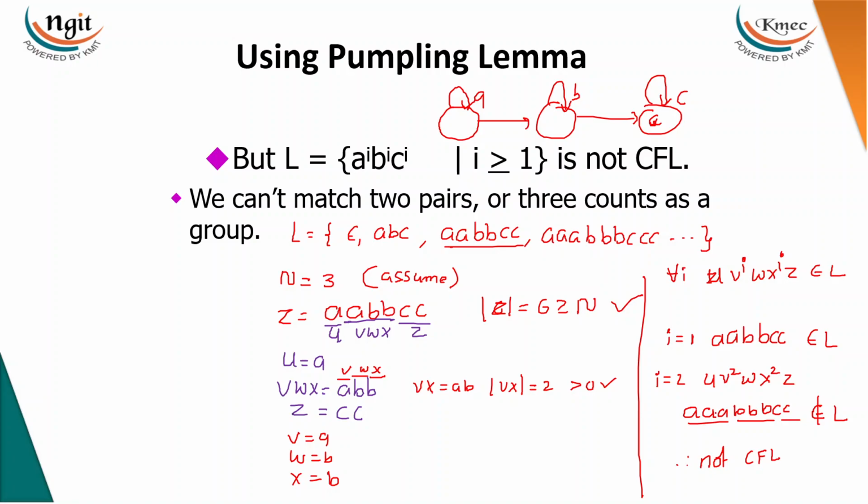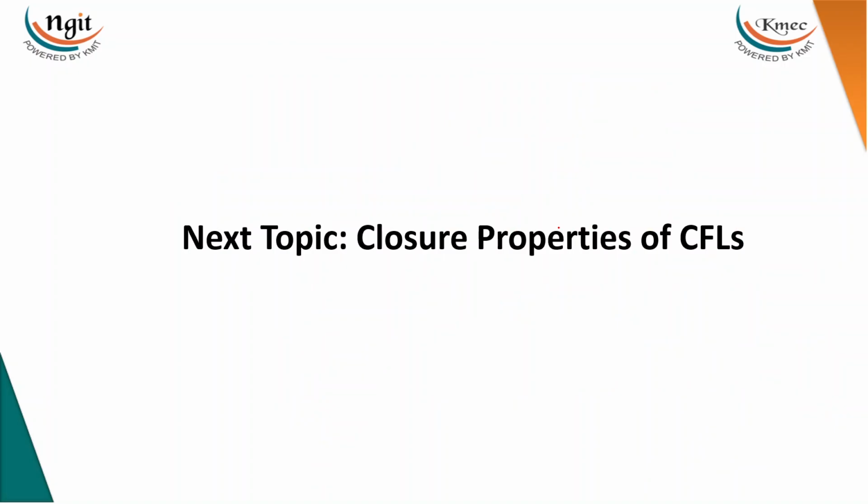One dependency is possible with a CFL, the number of a's followed by an equal number of b's. But if you have one more dependency, that is not possible with a CFL. That's why it is not satisfying the pumping lemma. If it is not satisfying the pumping lemma, then you can conclude that the language is not a context-free language. Right? So in the next video, we'll discuss closure properties of context-free languages.